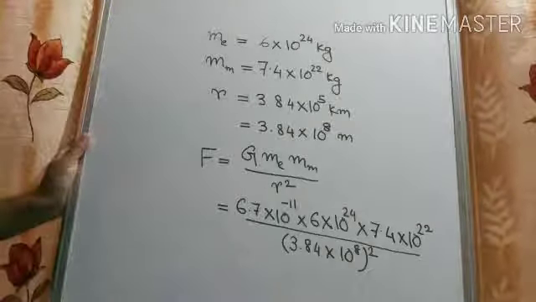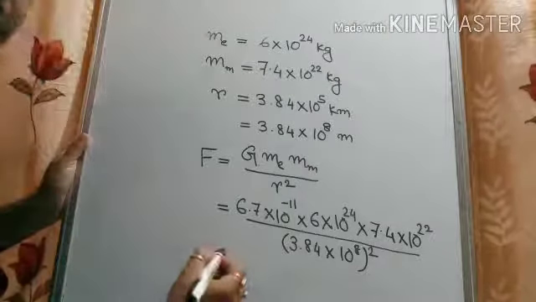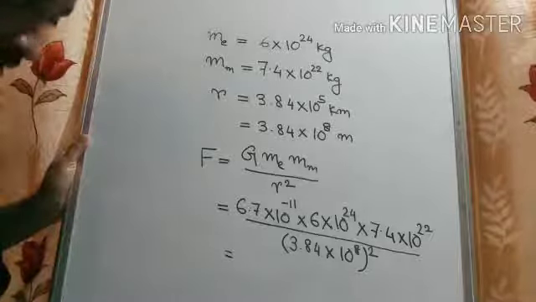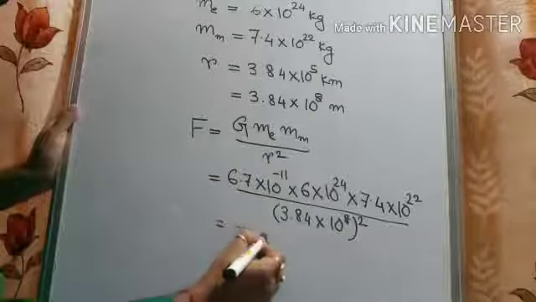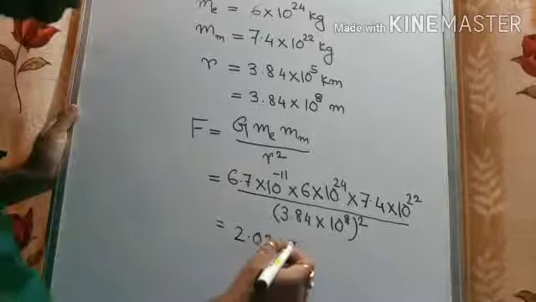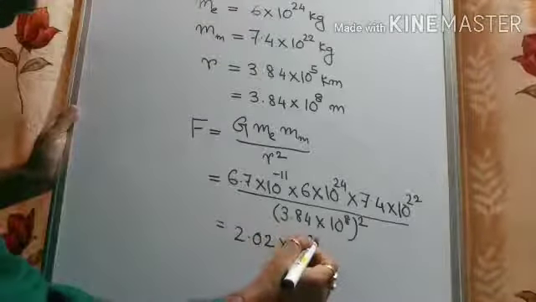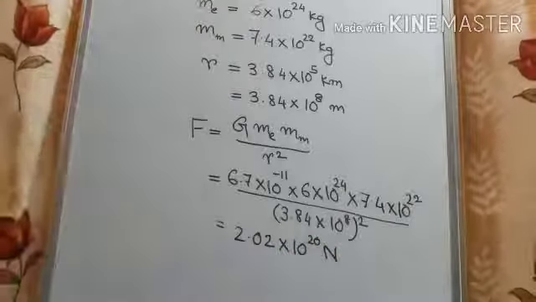If we do the calculation, the value that we will get is, you see here in the textbook it is already given, 2.02 into 10 to the power 20 Newton. Okay.